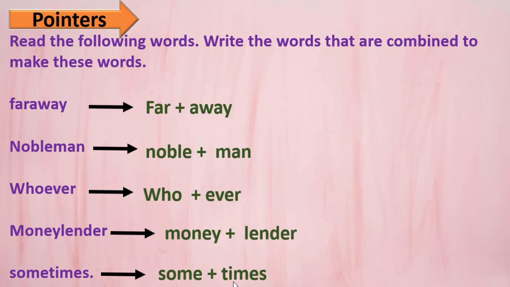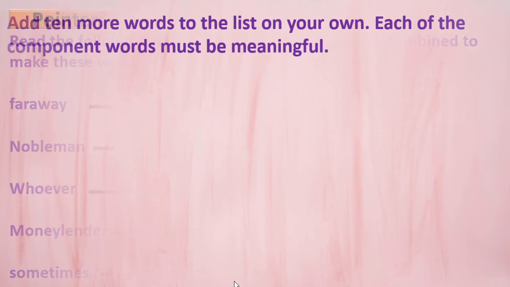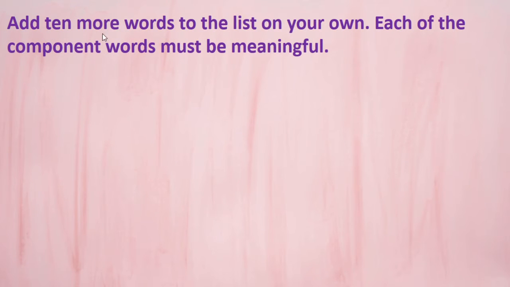These are called component words. Now here add 10 more words to the list on your own. Each of the component words must be meaningful. They must have some meaning.